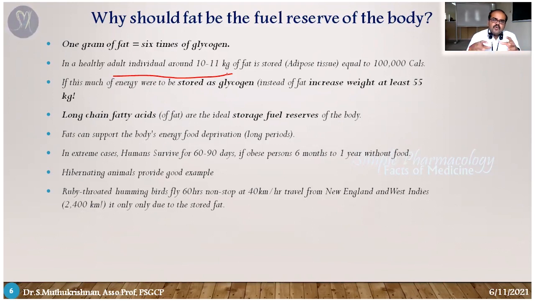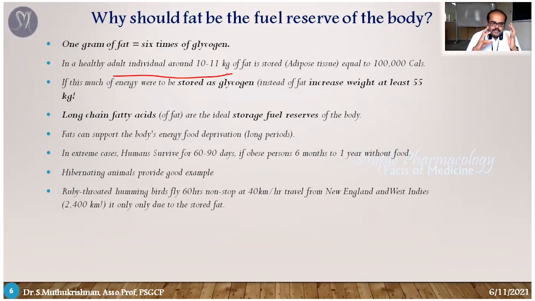It releases a large amount of free fatty acids. Lipids break down into fatty acids, and the fatty acids produce the energy for your basal metabolic process. So even without taking food, you can survive for 60 to 90 days, depending on your psychological behavior. Your psychology plays an important role here.